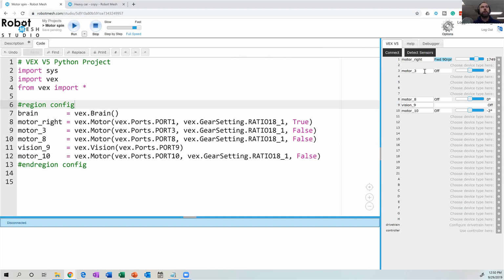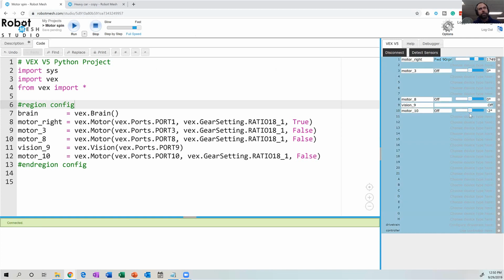All right, so then we have some other motors here. And again, I'm going to connect and see what they are. My guess here is that motor number 10 is my other motor. Now if I go back to my webcam, let's share my webcam.